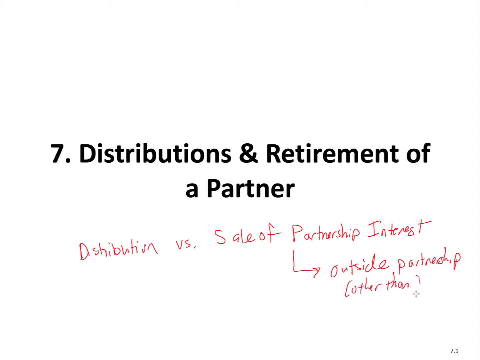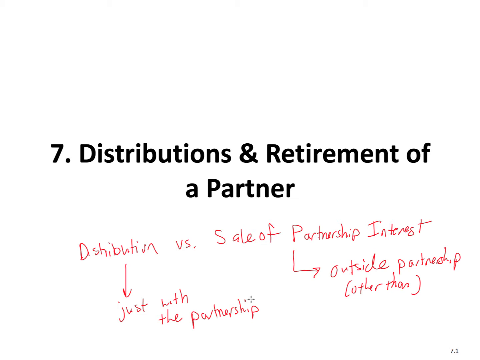Versus the distribution can take many different flavors. And we're going to talk about those different flavors in just a moment. The idea, though, is that in a distribution, you're dealing specifically just with the partnership. The partner's dealing just with the partnership. And you're going to see that there can be no decrease in ownership and partnership interest. There can be a full decrease or partial. And that's really the key distinction. And make sure you know that because the rules are different.